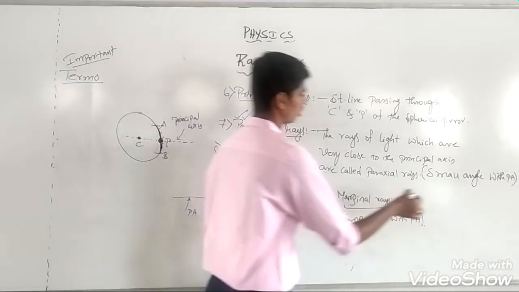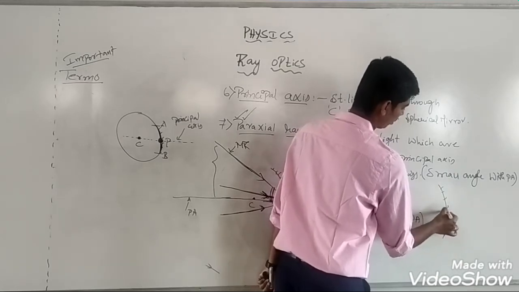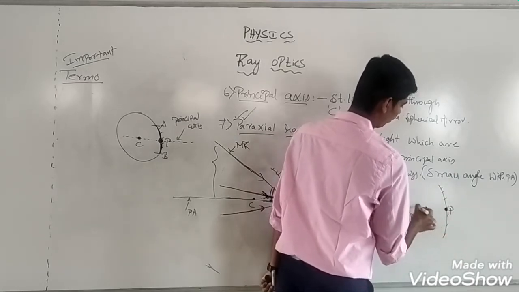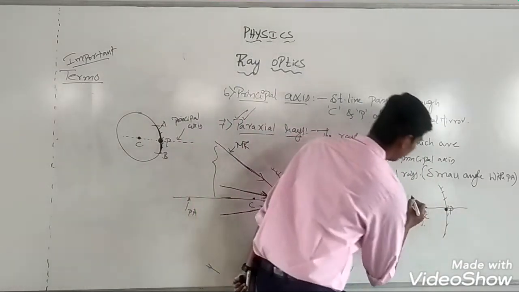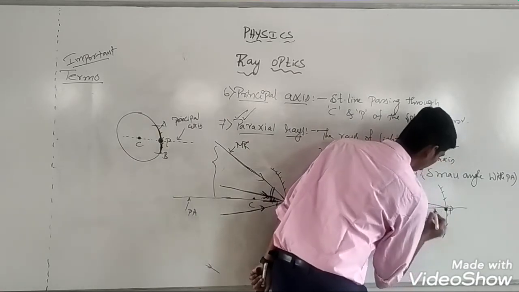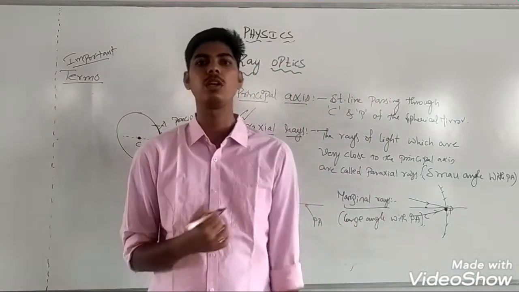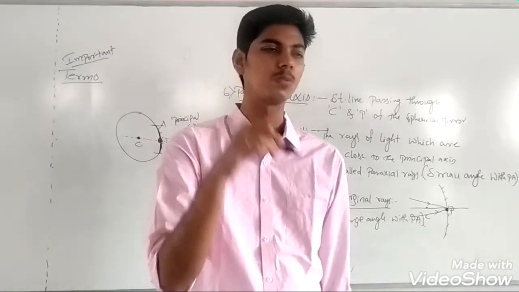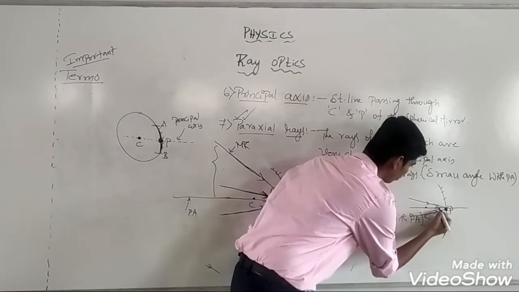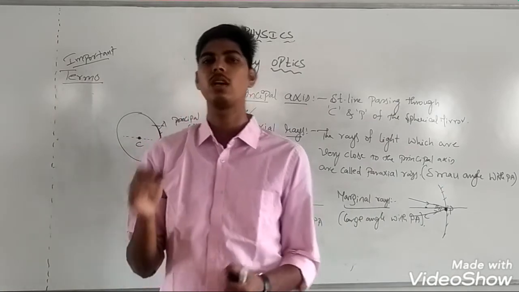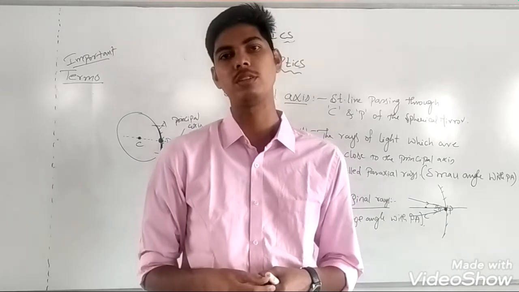Suppose this is a spherical mirror, the center of the mirror is called the pole. This will be the center of curvature, and the line passing through the center of curvature and the pole is called the principal axis. We will be considering only those rays which are very close to the principal axis and make very small angles with it. Such rays are called paraxial rays and we will be considering only paraxial rays in our discussion.